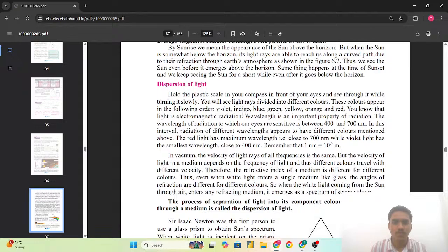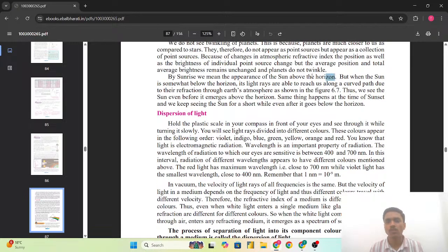By sunrise, we mean the appearance of the sun above the horizon. But when the sun is somewhat below the horizon, its light rays are able to reach us along a curved path due to their refraction through Earth's atmosphere, as shown in figure 6.7. Thus we see the sun even before it emerges above the horizon. The same thing happens at sunset, and we keep seeing the sun for a short while even after it goes below the horizon.